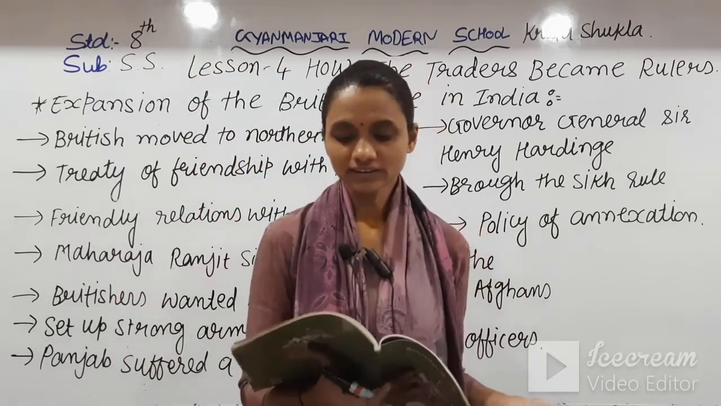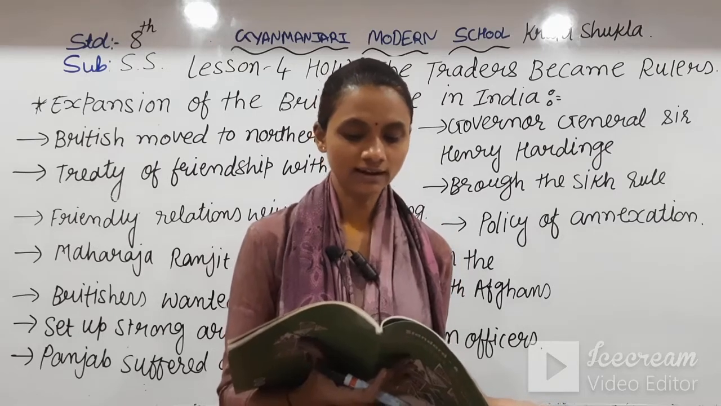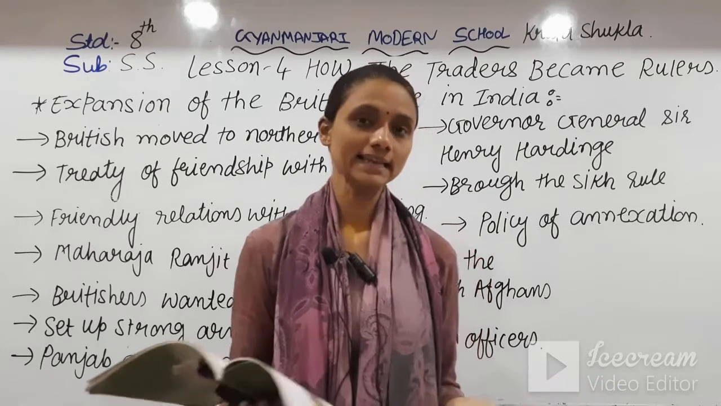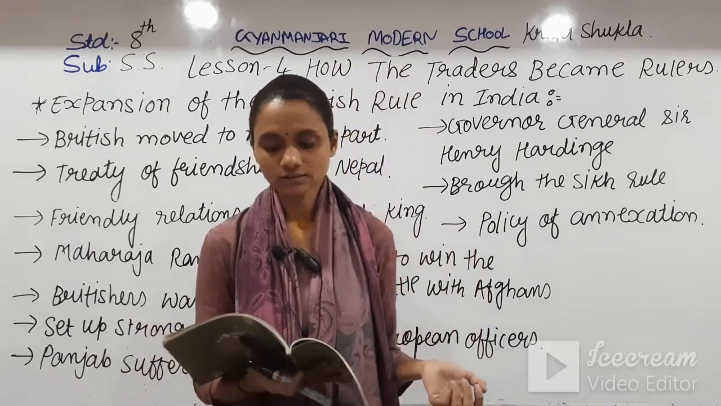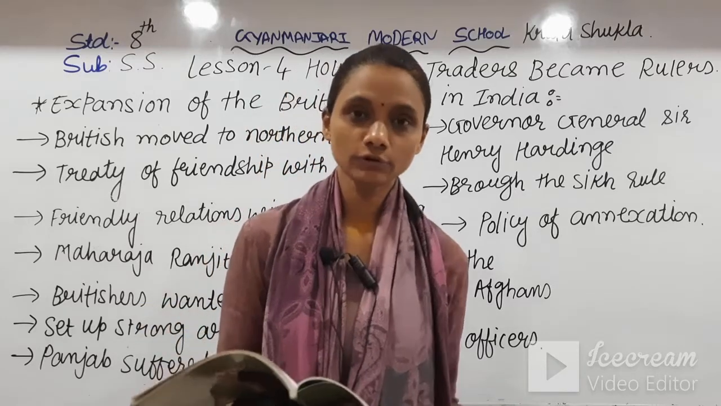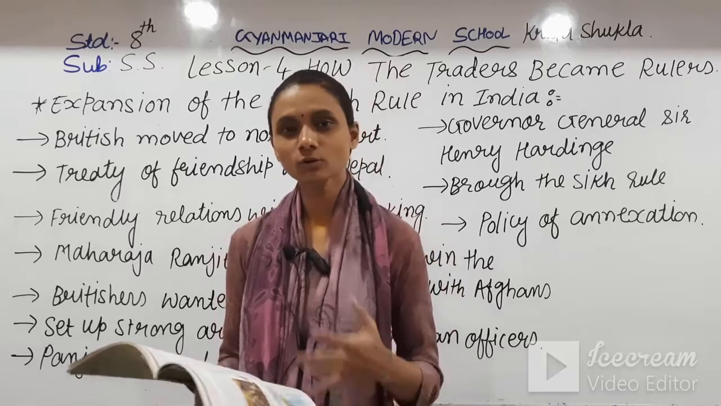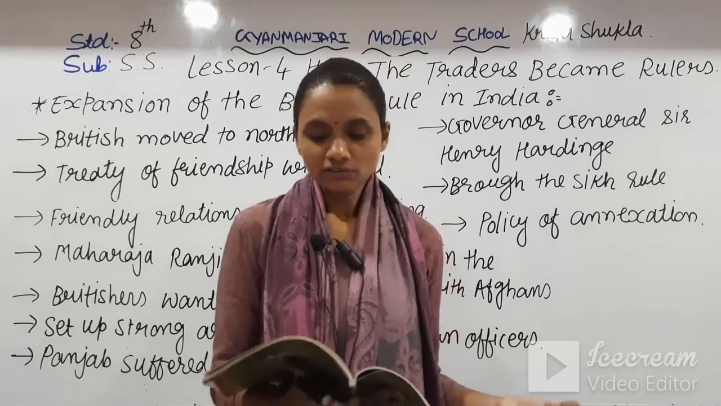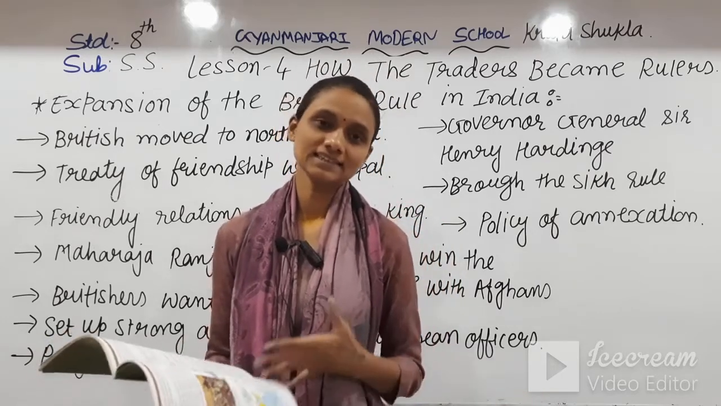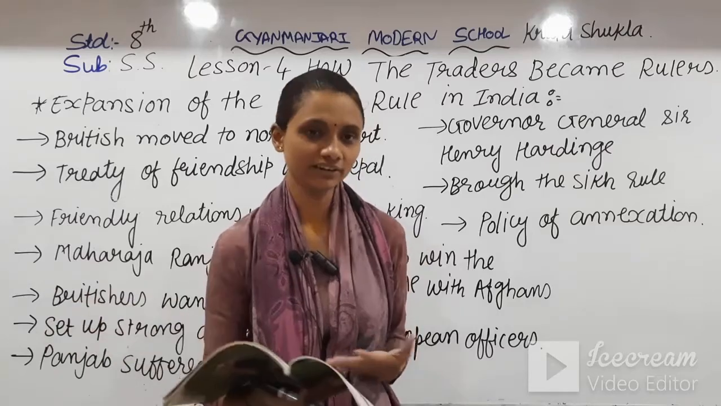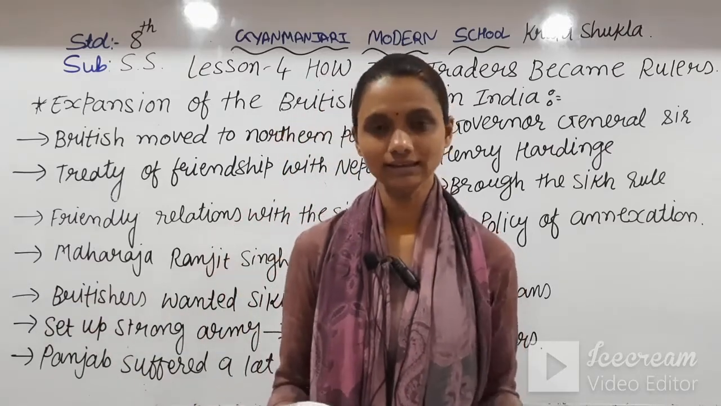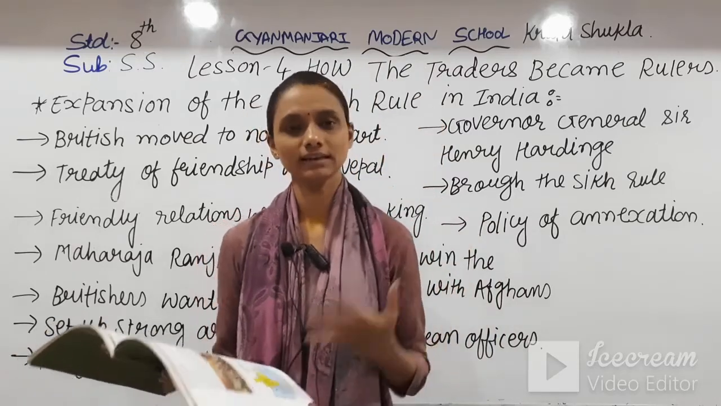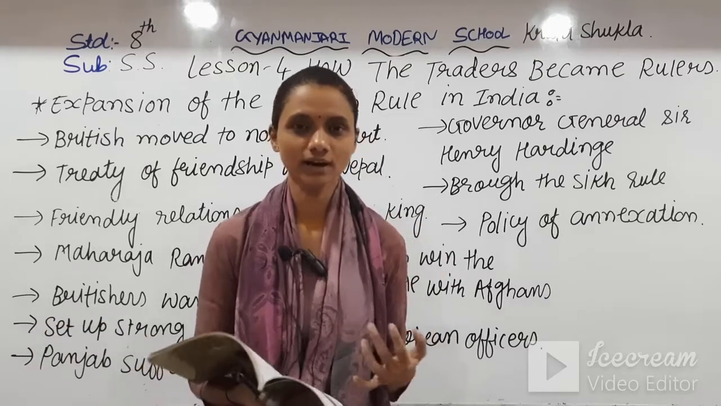But after the death of Maharaja Ranjit Singh, Punjab suffered a lot. Governor General Sir Henry Hardinge came to India and brought the Sikh rule completely under the British rule, with the policy of interference and annexation. This way he introduced the policy of interference and annexation of British rule in India, and the Britishers expanded their rule in India after the death of Maharaja Ranjit Singh.